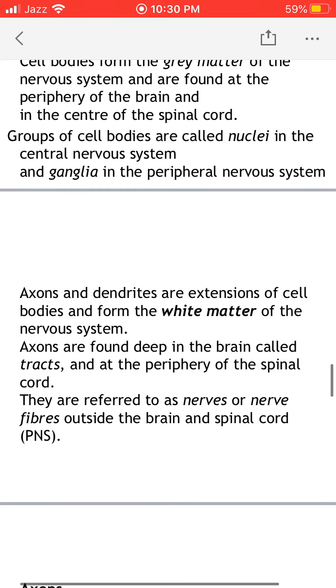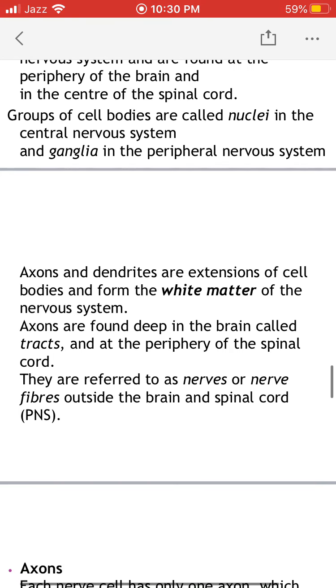Axons and dendrites are extensions of cell bodies and form the white matter of the nervous system. Now here we can see that the white matter is present deep in the brain, and this white matter is present in the form of tracts, and in spinal cord this white matter is present outside the gray matter.